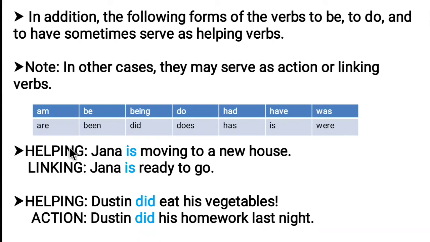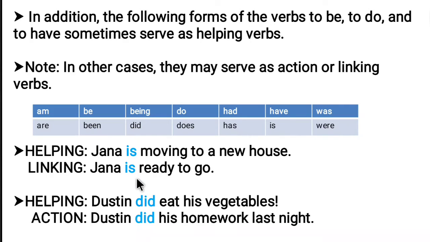Let's see with the help of an example. Helping verb: Jana is moving to a new house. Here is is the helping verb and the main verb is moving. Jana is ready to go. We are describing Jana. We are telling something about Jana, that she is ready to go. So here is is a linking verb. The word is is acting as a helping verb in the first sentence and is acting as a linking verb in the second sentence.